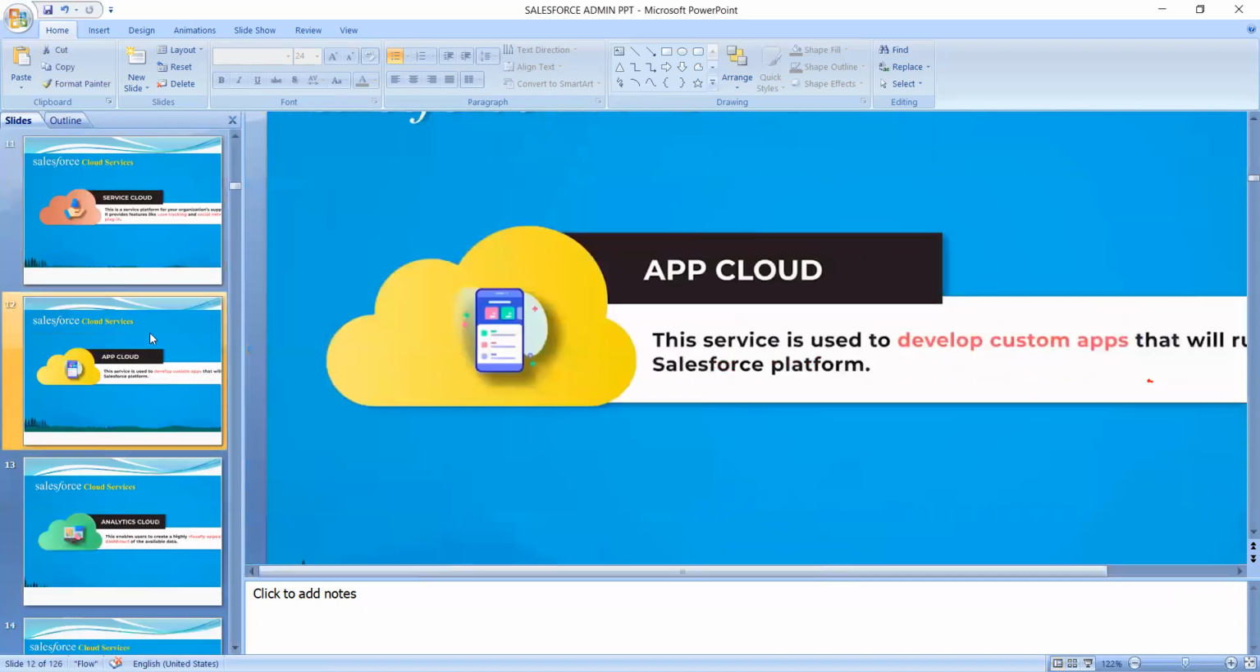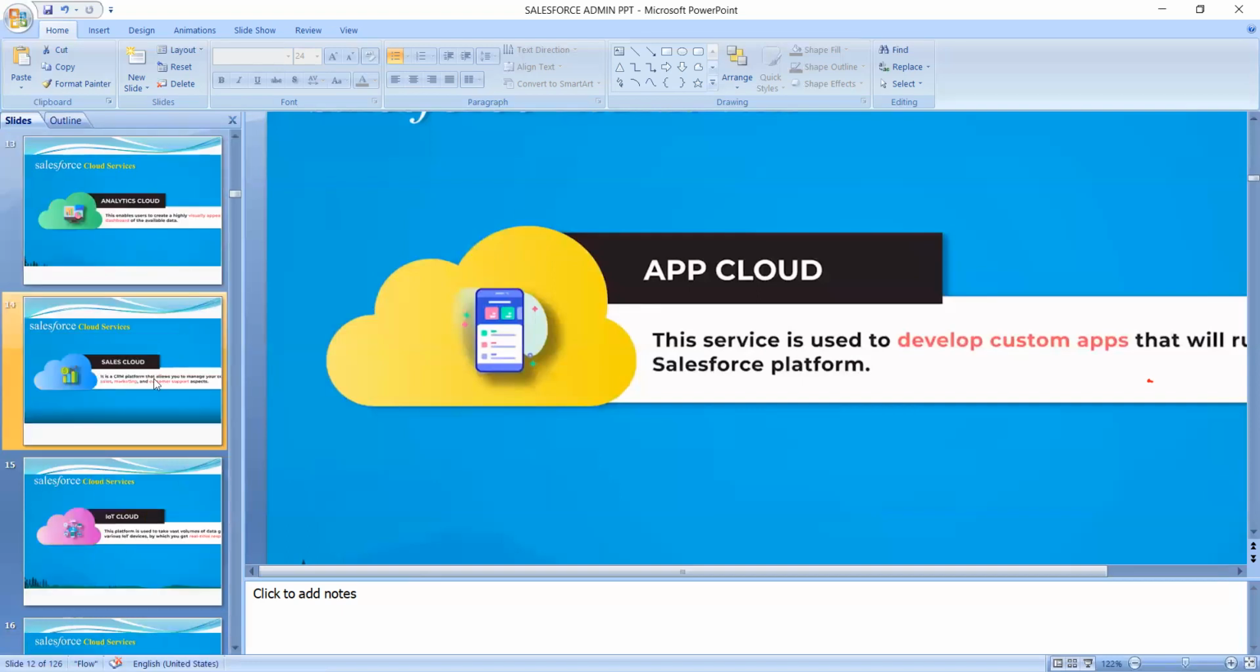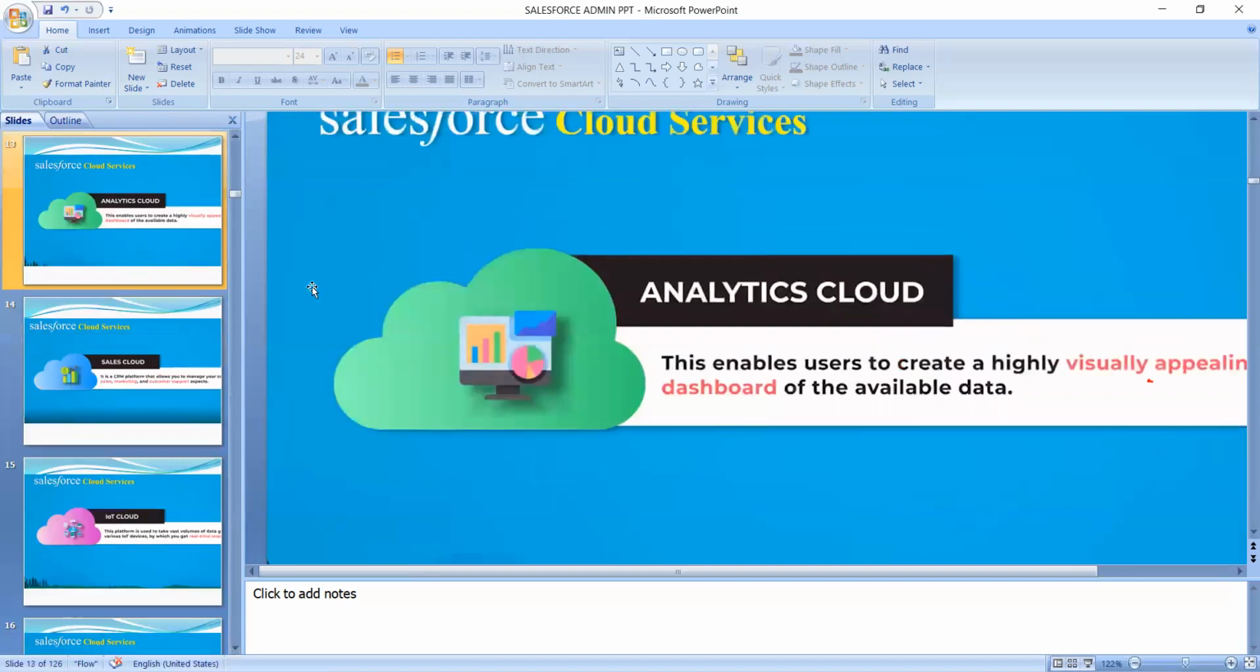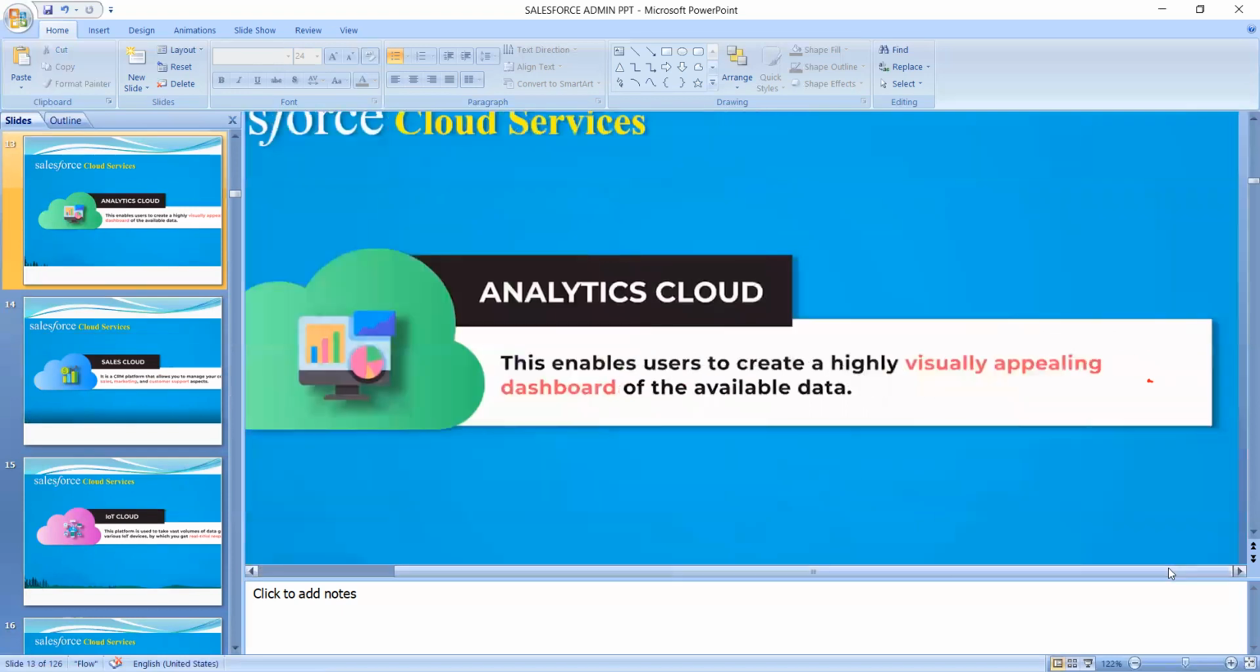App Cloud: this service is used to develop custom apps. Here we are creating custom apps that will run on the Salesforce platform. And one more thing, Analytical Cloud. This enables users to create highly visually appealing dashboards of the available data. The data you created is converted to reports, and the reports are then sent to the dashboards here. That is Analytical Cloud.